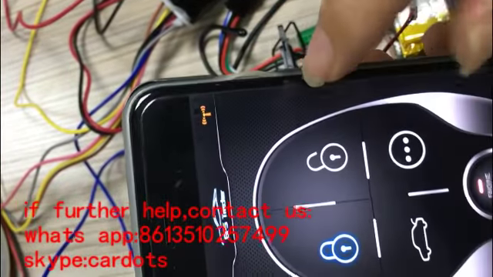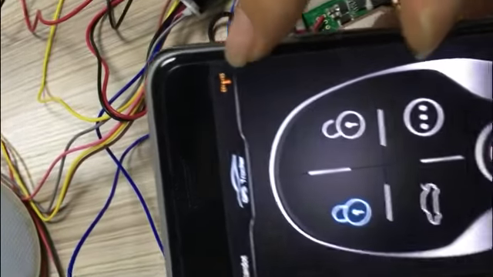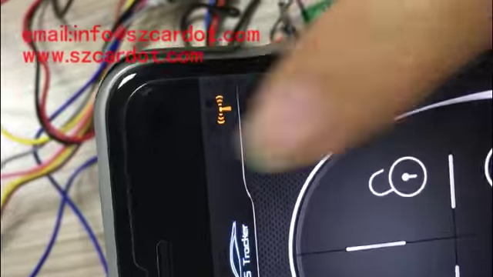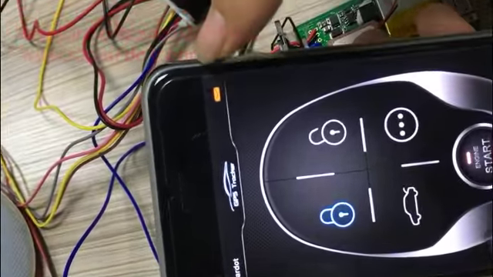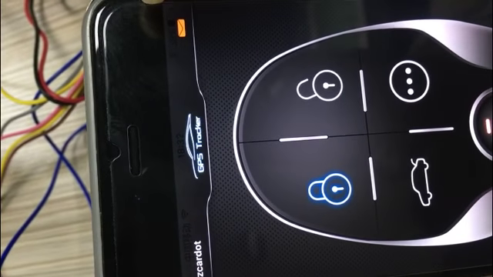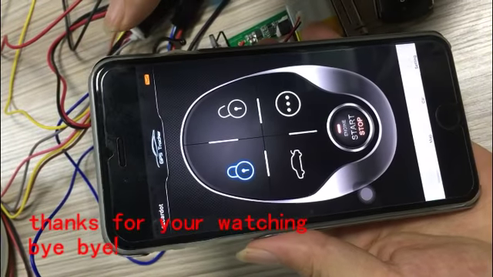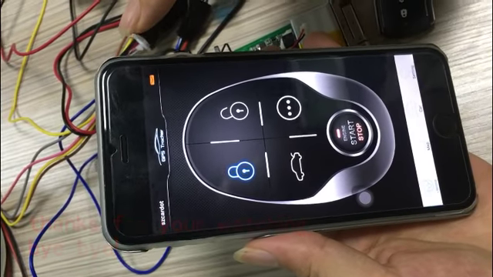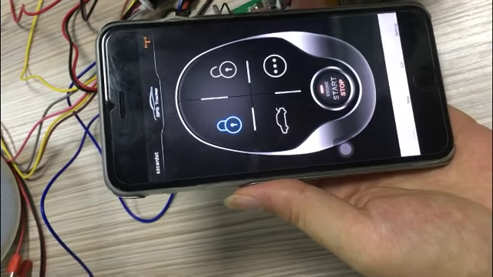You need to operate arm, disarm and start under the signal mode. This is SMS mode. Don't use this mode, because in this mode the SMS information is delayed. Maybe you will wait some minutes to get a message.